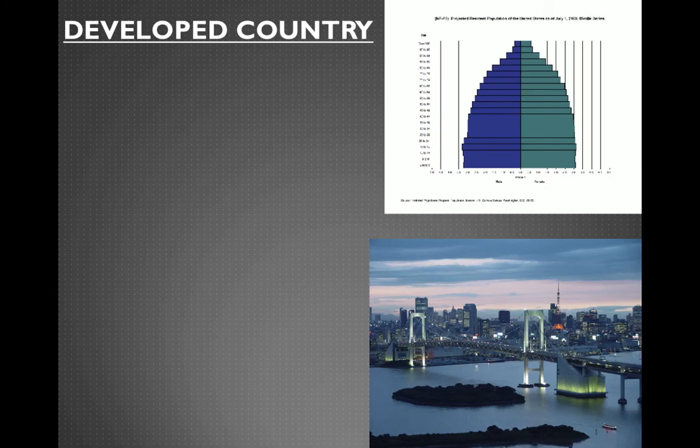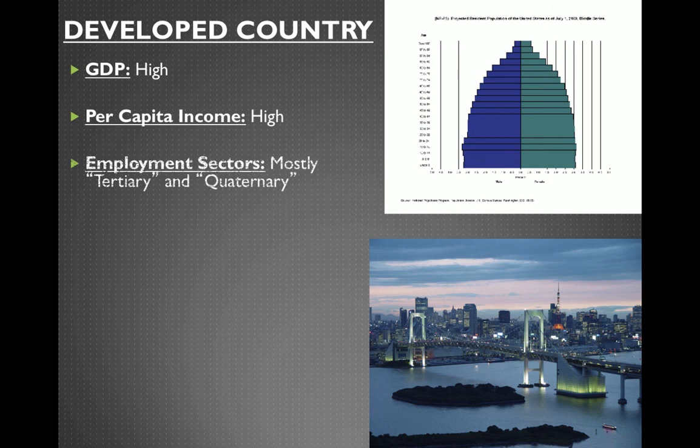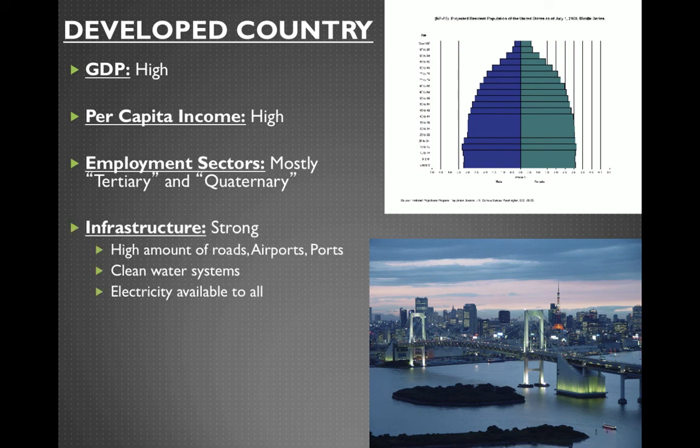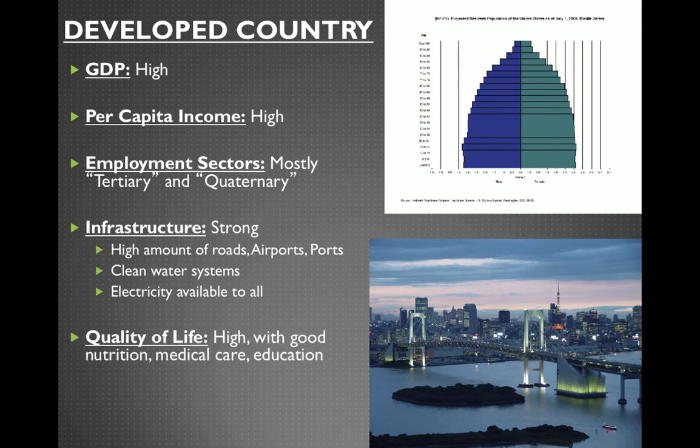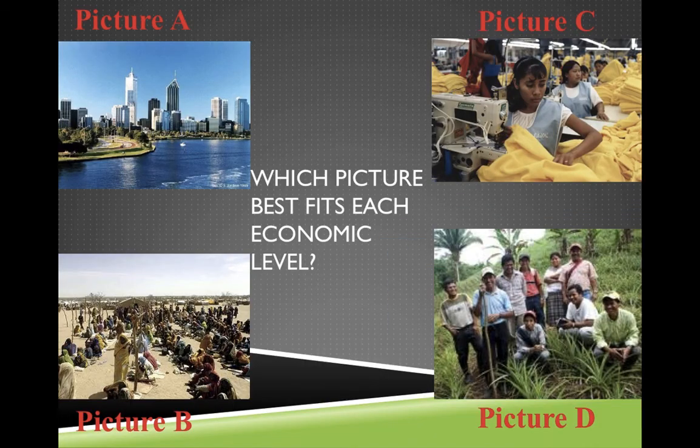All right, and then developed countries. So that's like the United States. The population pyramid, and people are living much longer. You're not really seeing any growth overall. GDP is high, per capita income is high. Employment sectors is tertiary and some quaternary. Infrastructure is strong across the board. You may see little gaps here and there with it, but for the most part, it's good. Quality of life is really high and all that.